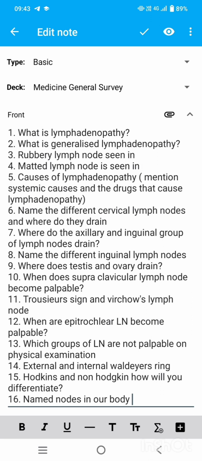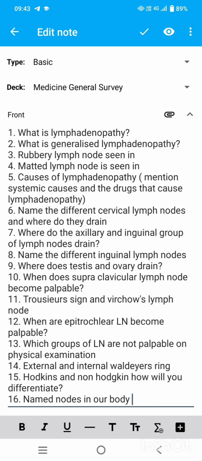11th question, what is Troisier's sign and what is Virchow's lymph node? The left supraclavicular node, when it becomes palpable, that is called Troisier's sign. And this left supraclavicular lymph node is also called Virchow's lymph node. 12. When do the epitrochlear lymph nodes become palpable? In two conditions, in syphilis and cat scratch disease. 13th number, which group of lymph nodes are not palpable on physical examination? Then you can say retrosternal.